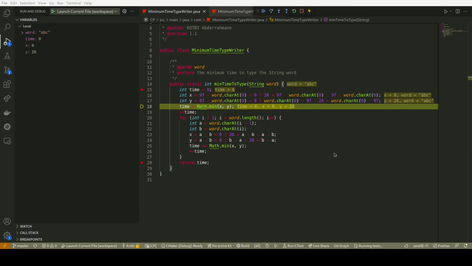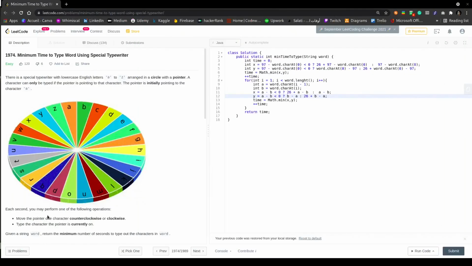To understand how this happens, we are going to go back to LeetCode and see exactly what this means. So here in LeetCode, we are initially in A. If we go counterclockwise, we're going to stay at A, so we didn't waste any time. But if we go clockwise, this means we are going to go like this. We are going to iterate over all the characters in the alphabet. So this will cost us 26 seconds exactly.